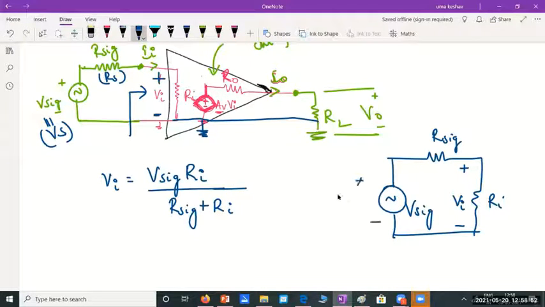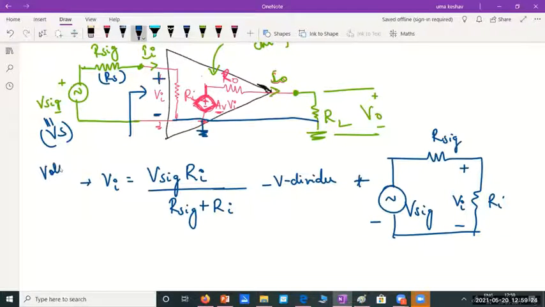Yes or no? Using voltage divider rule, the total input voltage is split across two resistors. I am trying to find the voltage drop across one of them. So the voltage drop across one resistor would be main voltage into resistance of that branch divided by sum of the two resistors. Hence, this is how you determine the voltage which appears at the input of this actual amplifier.